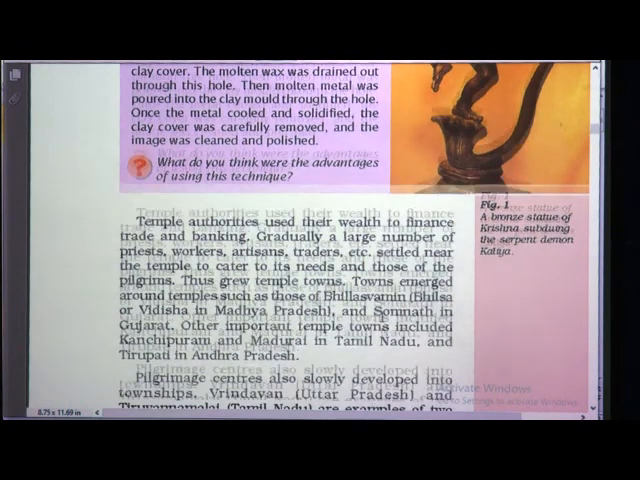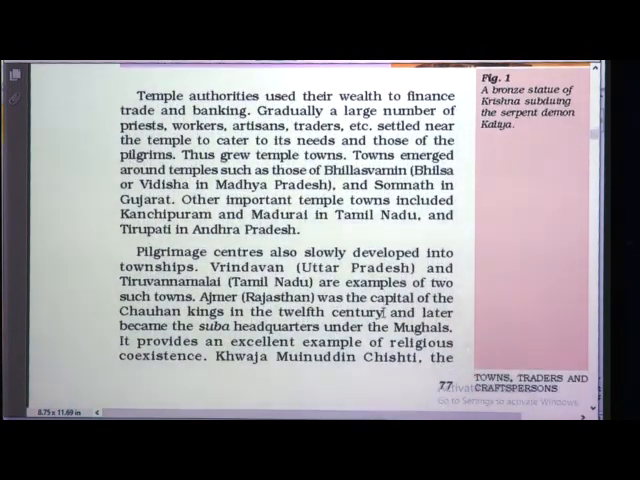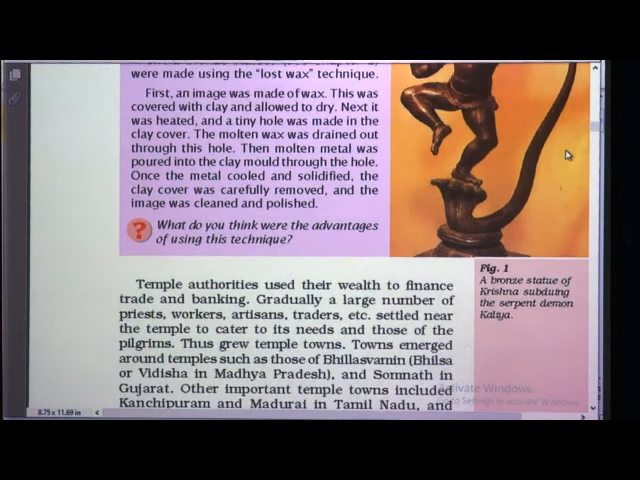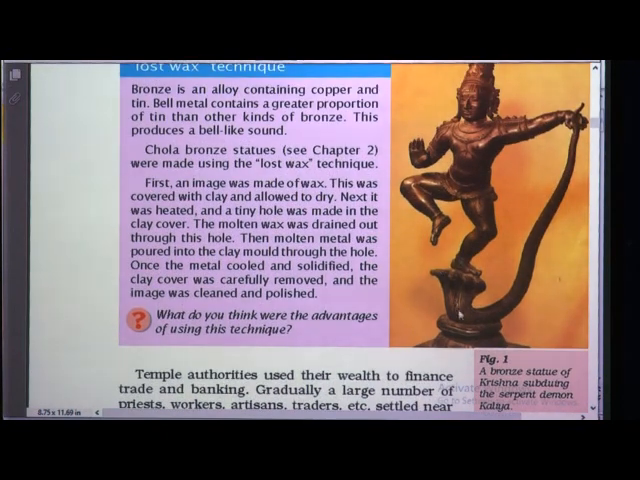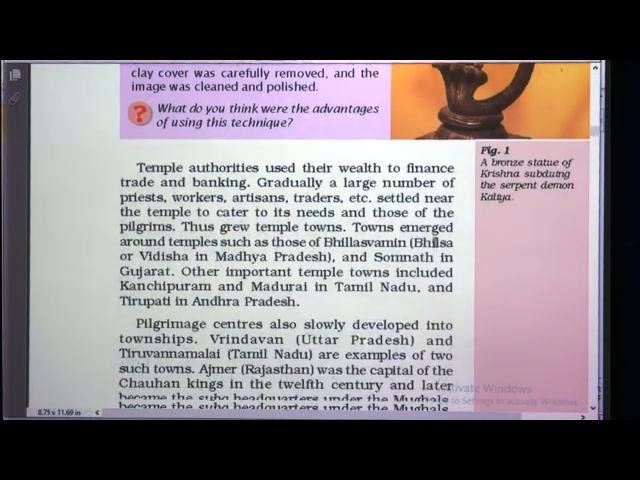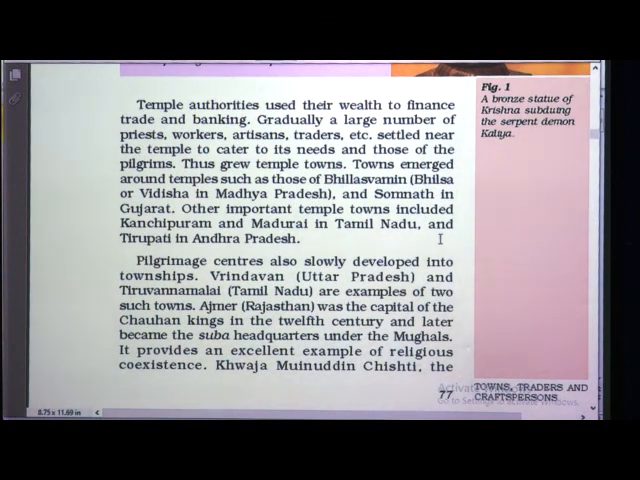Now we will go to the next part. You can see the bronze statue of Krishna and the serpent demon; here is the serpent, this is the snake. Temple authorities used their wealth to finance trade and banking. Again I am repeating, the temple authorities used the wealth, whatever they used to get as donations, to finance trade and banking.